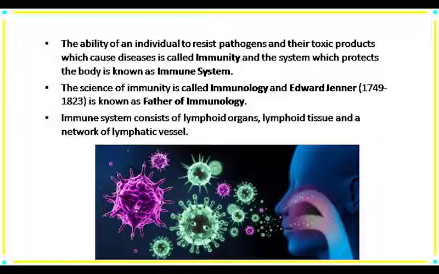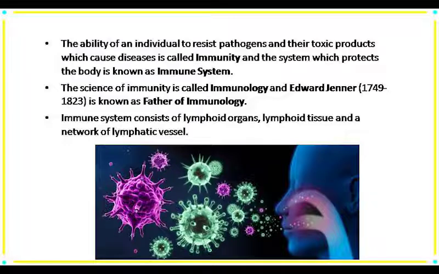So here our new term is antigen. Antigen refers to foreign substances which cause diseases. Now, the study of immunity and its system is known as immunology. Besides, in the field of immunology many scientists made many types of contributions, but Edward Jenner for the first time produced artificial immunity against smallpox. So he is considered the father of immunology.